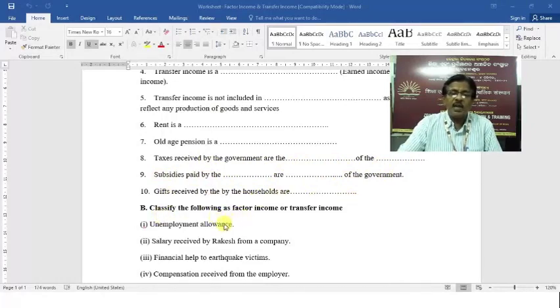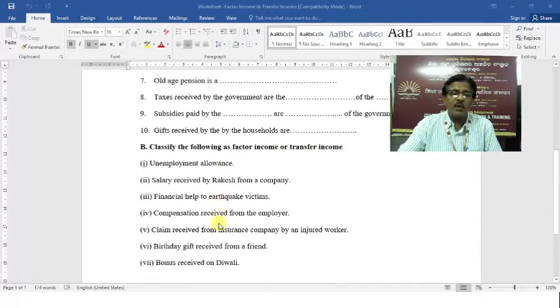Classify the following as factor income or transfer income. Out of these you have to classify which one is factor income and which one is transfer income. Unemployment allowance, salary received by Rakesh from a company, financial help to earthquake victims, compensation received from the employer, claim received from insurance company by an injured worker, birthday gift received from a friend, bonus received on Diwali.